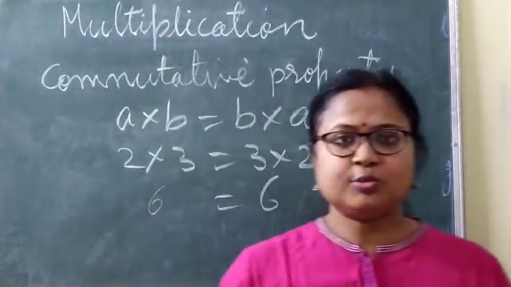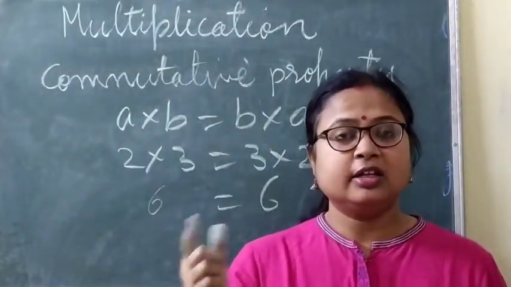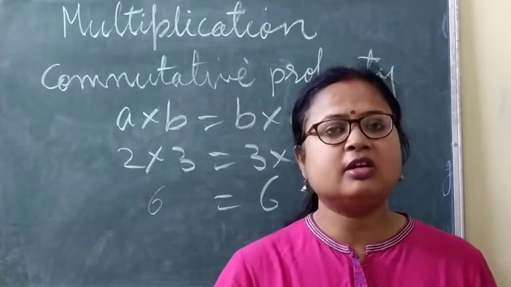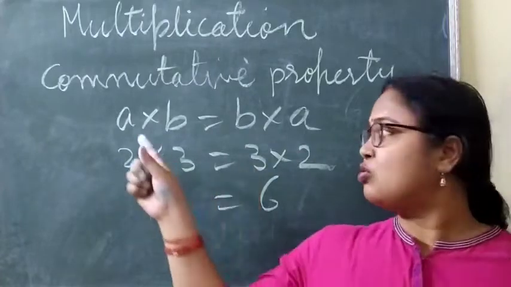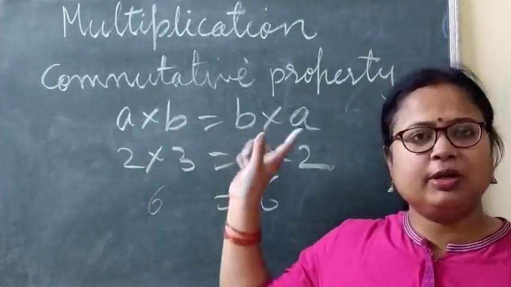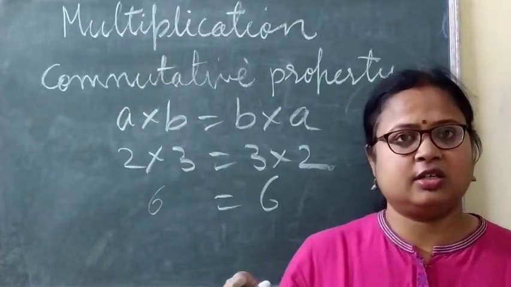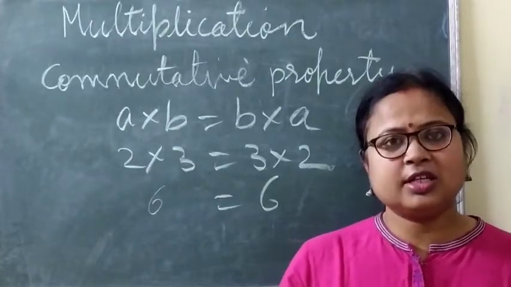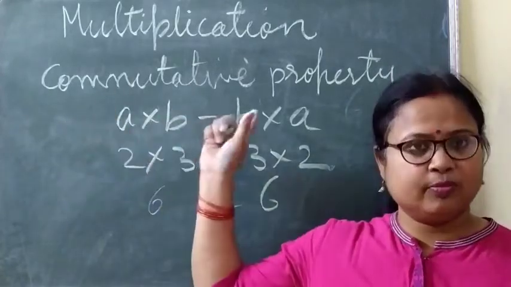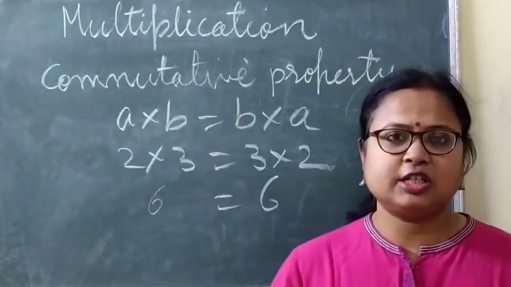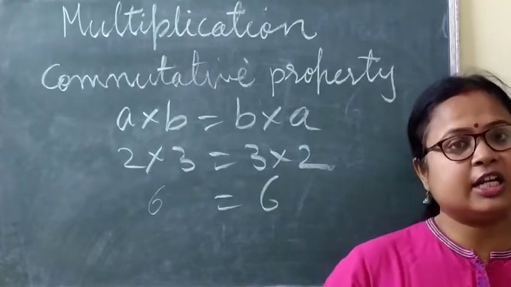According to this property, when two integers a and b are multiplied together, the product of a and b is equal to the product of b and a. Clear? So a into b is equal to b into a. For example, 2 into 3 is what? 6. And 3 into 2 is also 6. Clear? So this is possible on the basis of which property? Commutative property. Okay. Now next is the associative property.